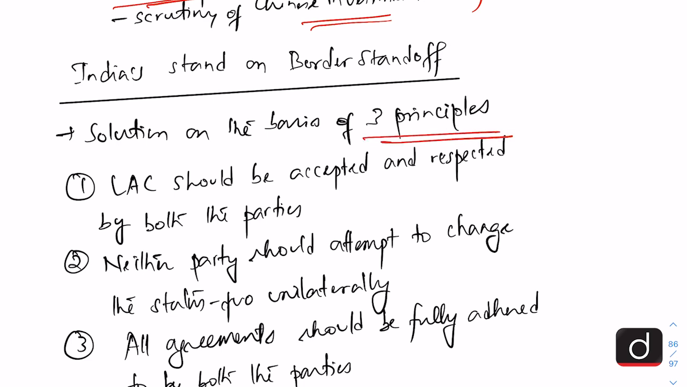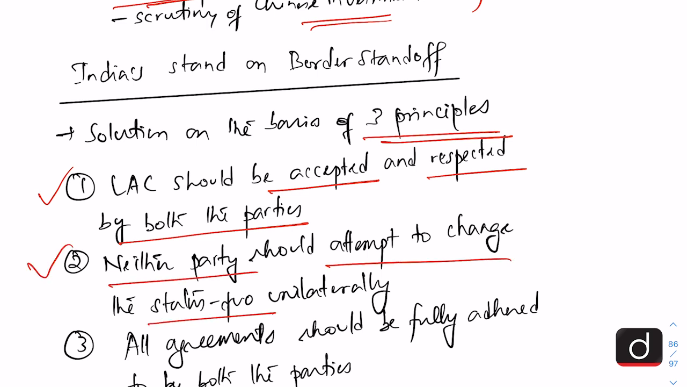And what are these three principles? So the first one is that LAC should be accepted and respected by both the parties. Secondly, neither party should attempt to change the status quo unilaterally. And thirdly, all agreements should be fully adhered to by both the parties. So this is what India wants from China, and this is the way for a peaceful resolution of this standoff, and which is in the best interest of both India as well as China.